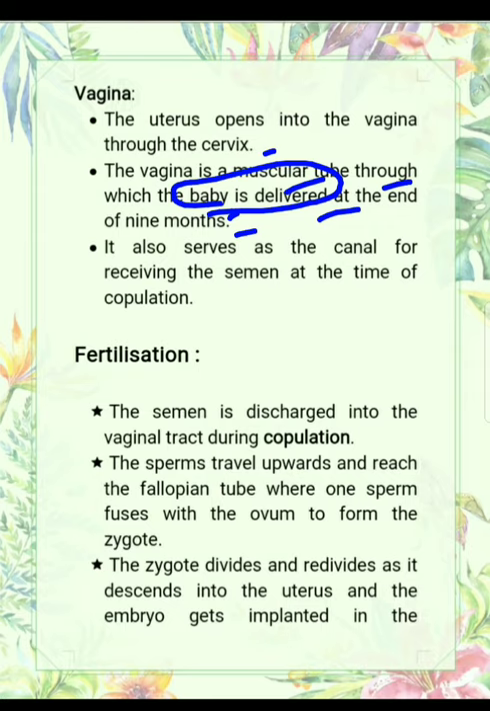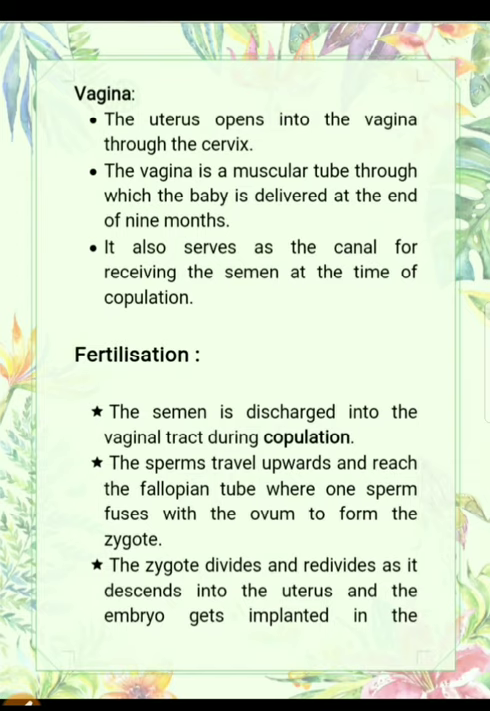It also serves as the canal for receiving the semen at the time of copulation. Semen is the liquid which contains sperms as well as the secretions of three glands, that are seminal vesicle, prostate glands, and bulbourethral gland. So the vagina is the canal which receives the semen at the time of copulation, means from the vagina the sperms enter into the female body.